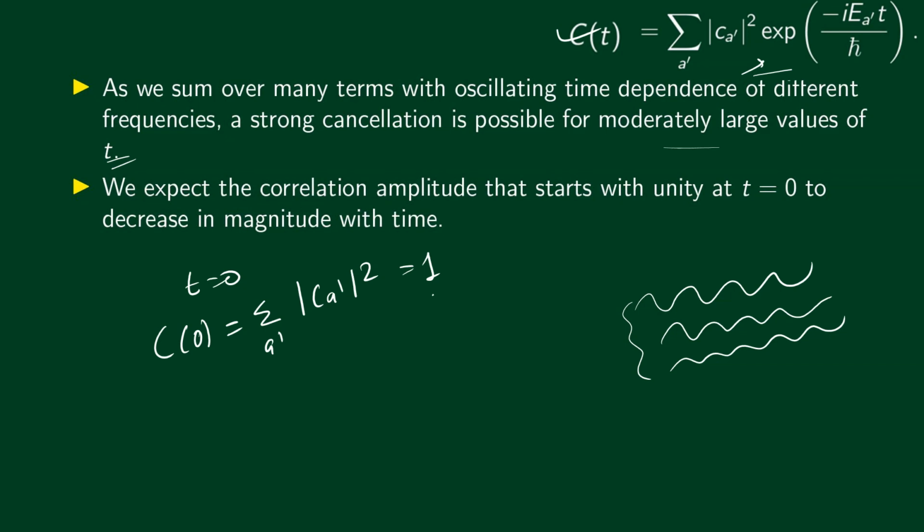So we expect the correlation amplitude that starts with unity at t equal to 0 to decrease in magnitude with time. As the oscillations become more and more rapid, it will quickly go to 0 because of the strong cancellations between these oscillating terms.